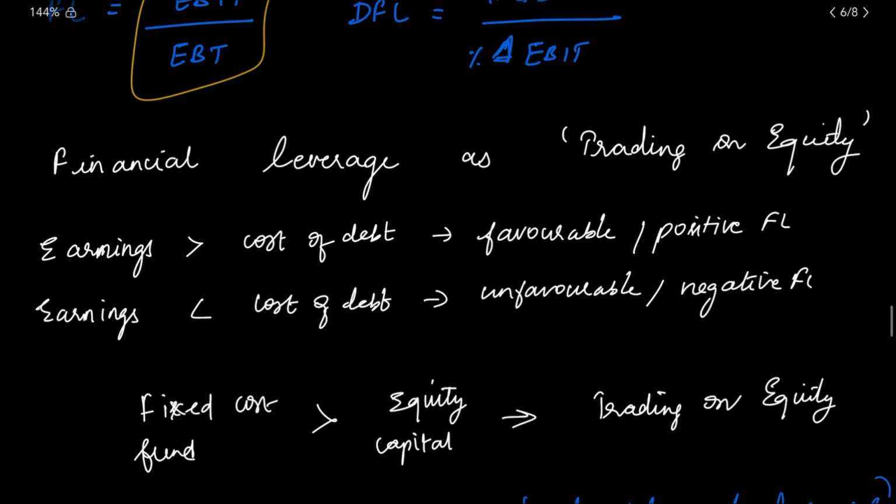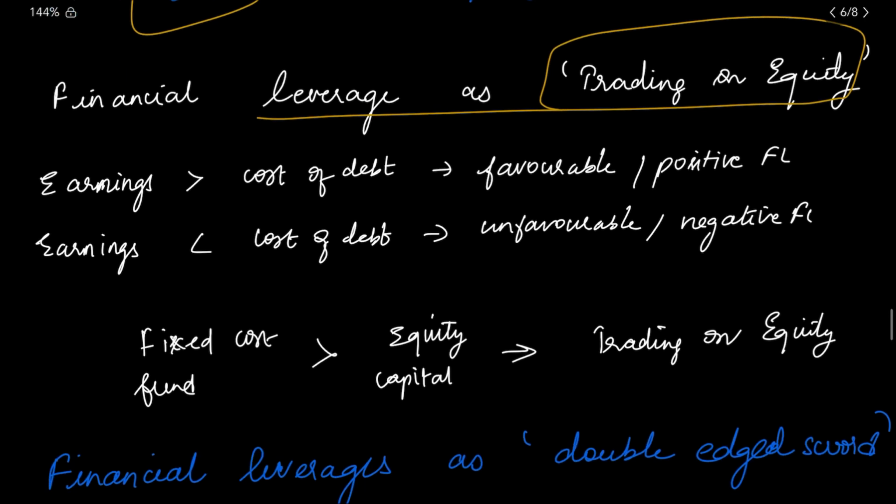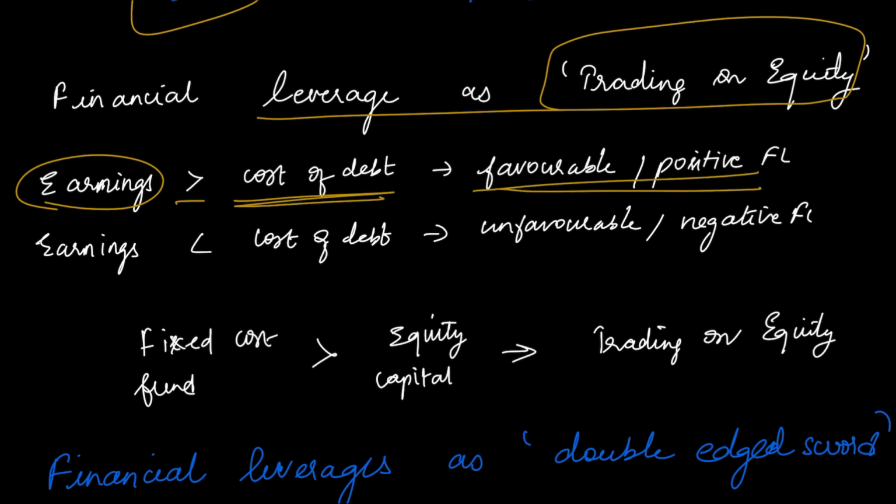Now, financial leverage is also called trading on equity. This is an important concept for the exams also. Why is it called trading on equity? When your earnings are more than your cost of debt, then you are in a favorable position. When your earnings are less than your cost of debt, then you are in an unfavorable position, or unfavorable financial leverage.